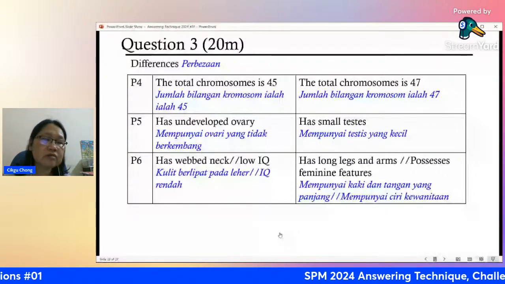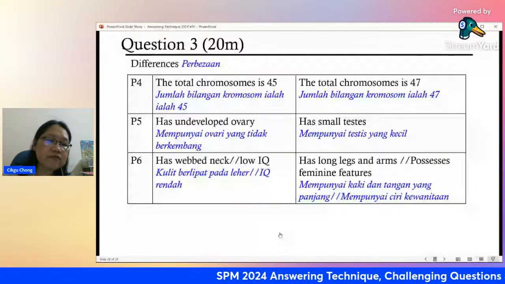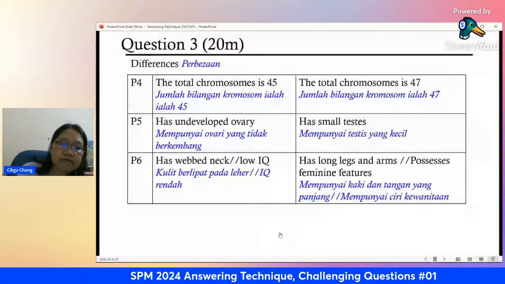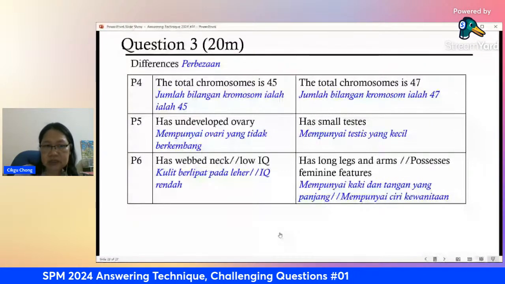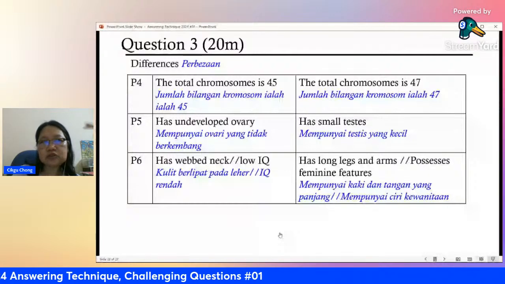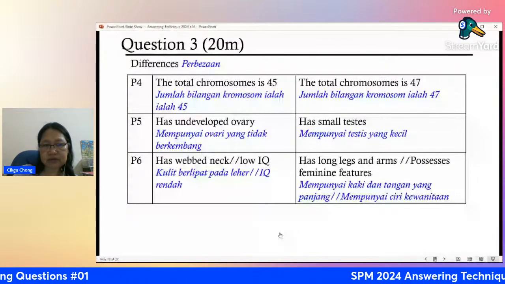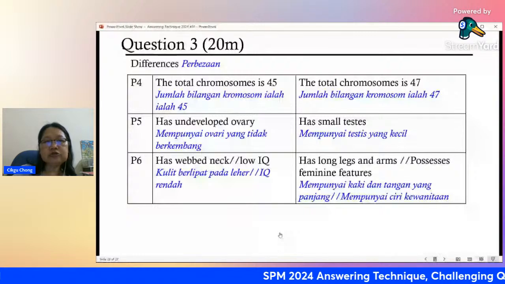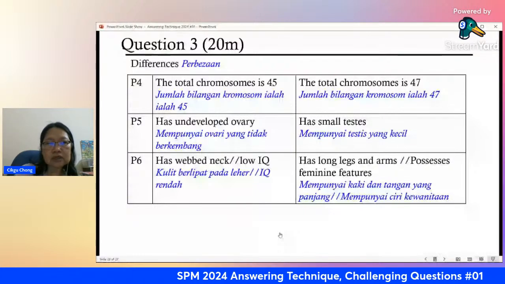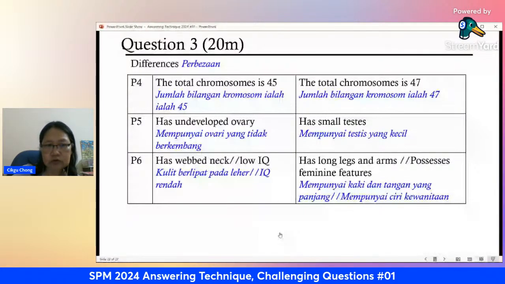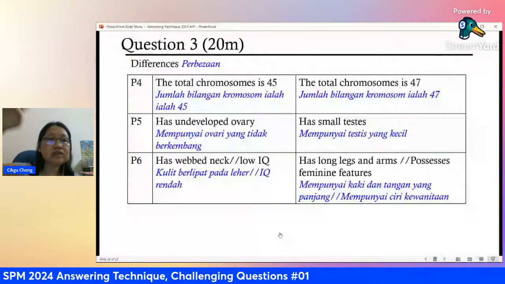Now, how to get full marks here? You must have a minimum of 2F and then the rest must be P. That means if you write 2 similarities, then you must have 6 differences. And if you want to write the opposite, differences must have 2, and then the rest, similarities, must have 6.